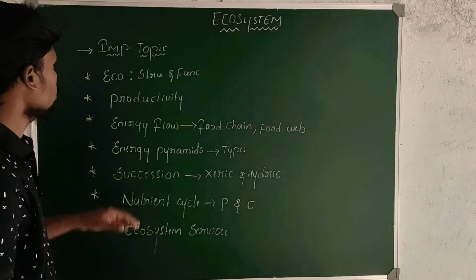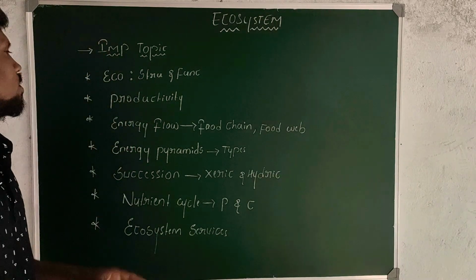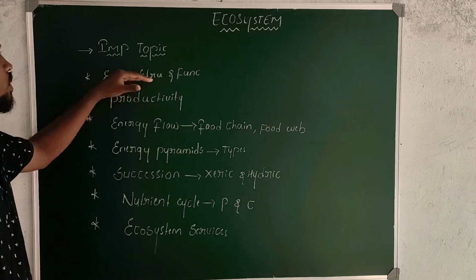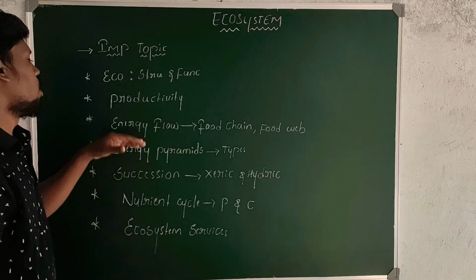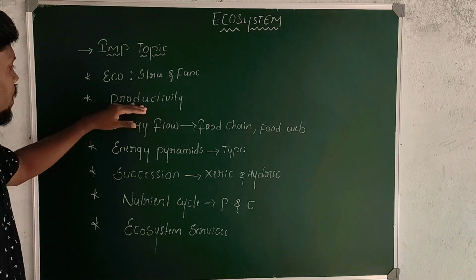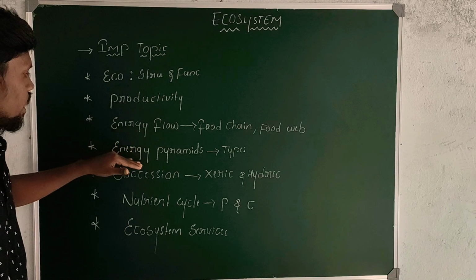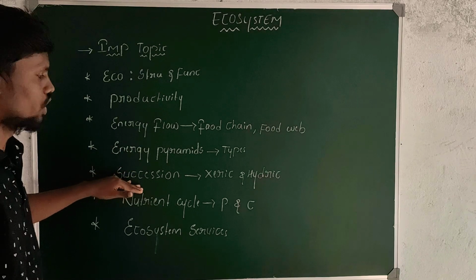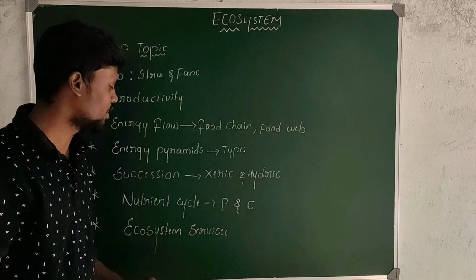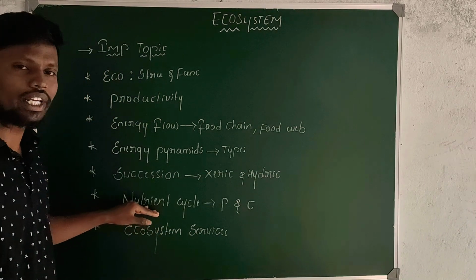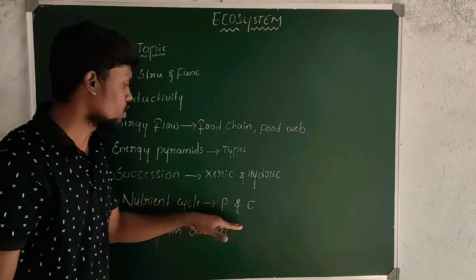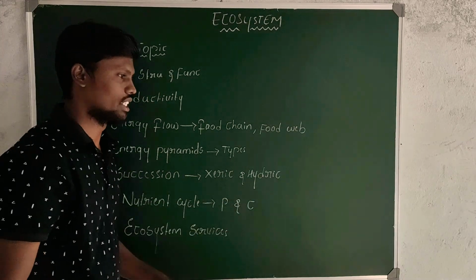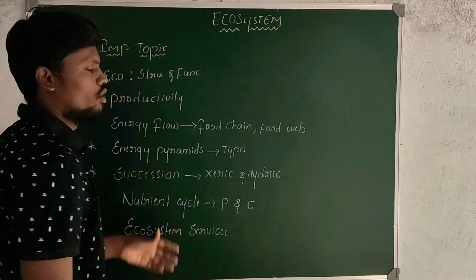These are the important topics that come under ecosystem. One is ecosystem definition and structure as well as function of ecosystem. Next productivity, next energy flow and energy pyramids and its types. Next ecological succession, it is xeric succession as well as hydric succession. Next nutrient cycle, it is phosphorus cycle and carbon cycle. Next ecosystem service.